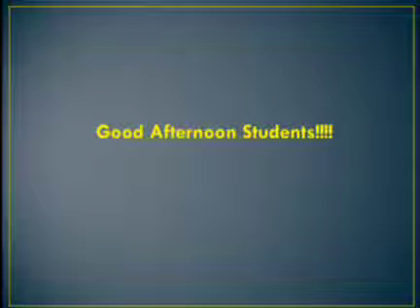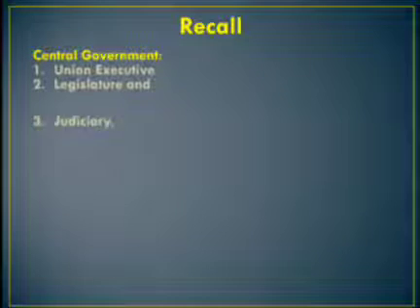Good afternoon, students. In the previous class, we have seen the central government or the union government of India. The union government is the highest government in our country. The headquarters of the union government is at New Delhi. How many organs are there in the central government? You know there are 3 organs in the central government. What are they? They are executive, legislature, judiciary.